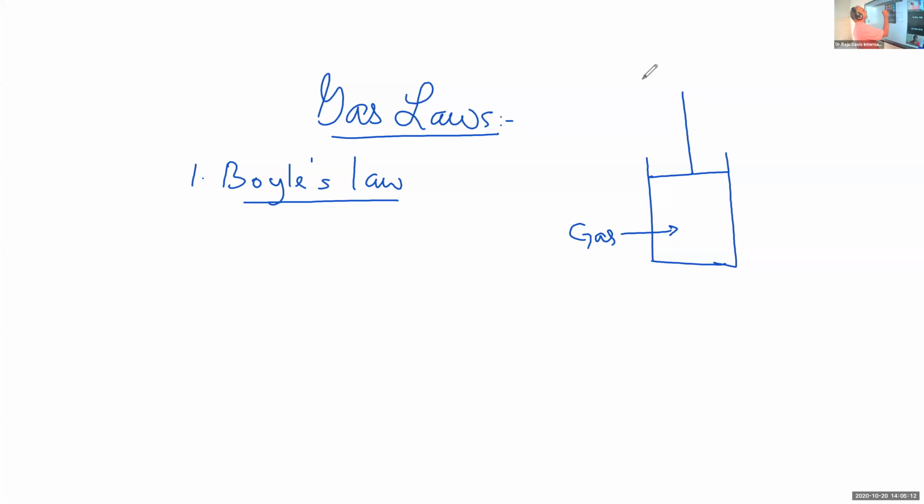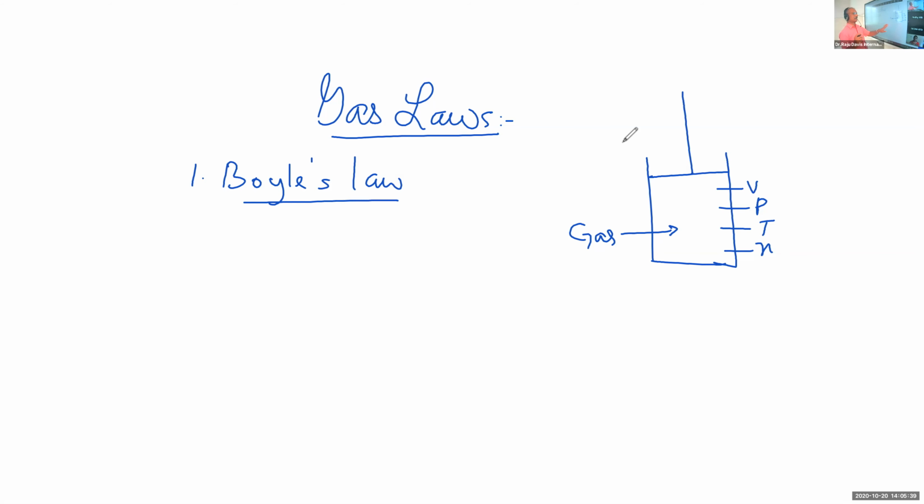The variables are, one is volume, the second one is pressure, the third one is temperature, and the fourth one is the amount or number of moles. These are the different variables that govern a gaseous system.